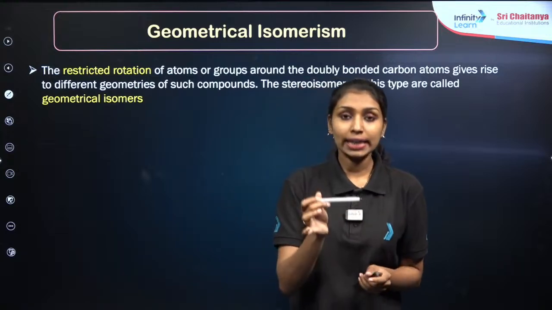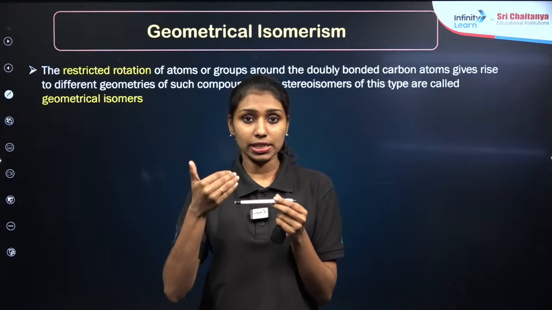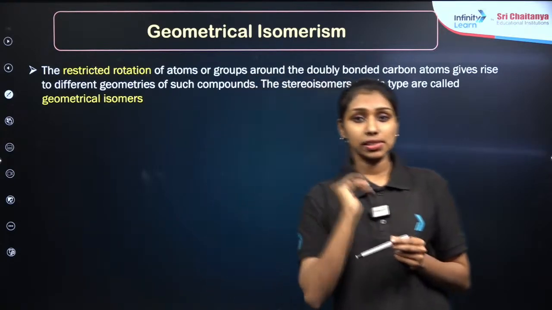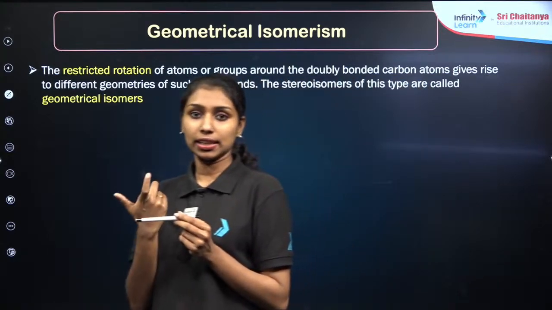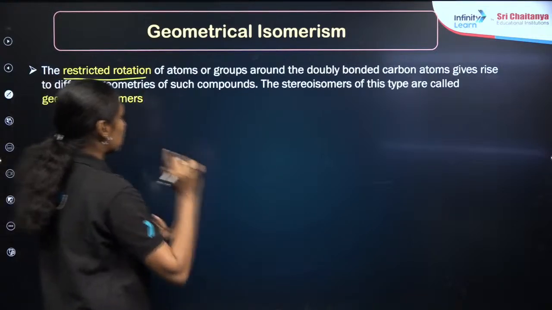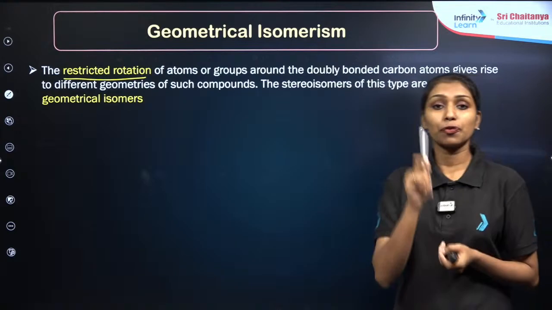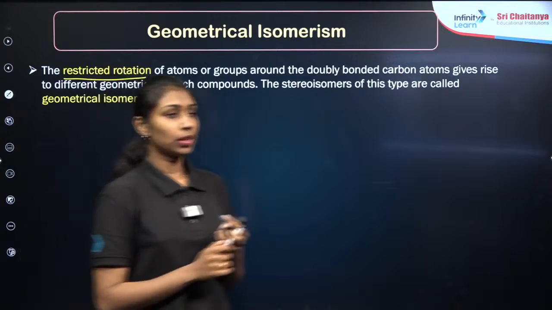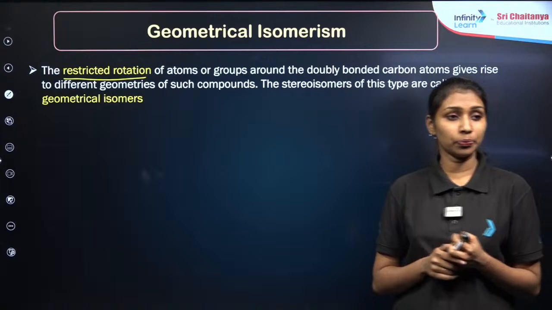So in the case of alkenes, because of the presence of that pi electron cloud, it is very difficult for free rotation. So the rotation is restricted around the carbon-carbon double bond. Because of the restricted rotation, there will be different spatial arrangements of different atoms, right? So I hope it was clear. Because of the restricted rotation of atoms or groups around the doubly bonded carbon atoms, there will be different geometries. Such types of isomers are known as geometrical isomers. Clear? Geometrical isomers.